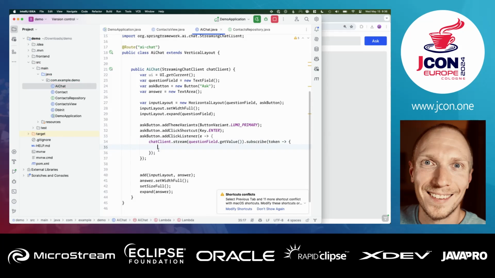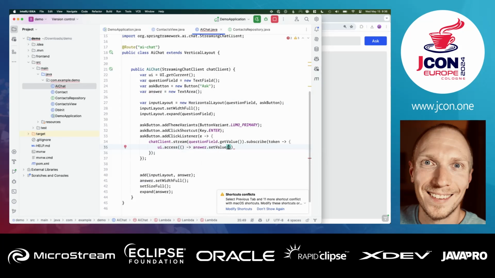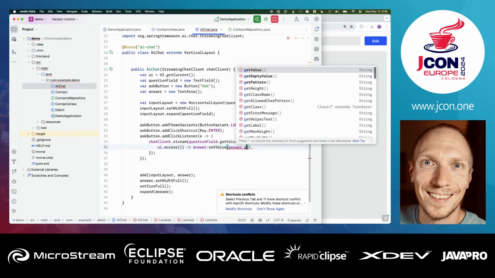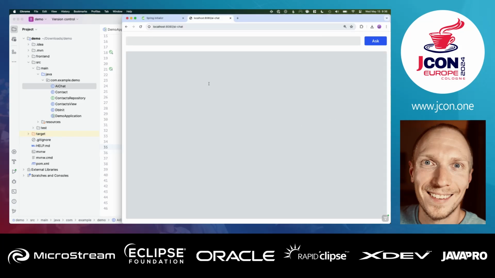In our case, we need to wrap this in a UI access. This is telling Vaadin that we're updating your state from the outside. And we're going to set answer.setValue to answer.getValue plus token. Now, this isn't the most efficient way of doing this, but it should allow us to really see how this works in practice.